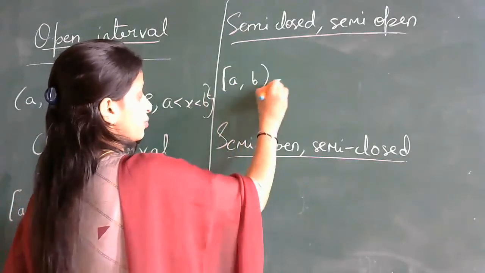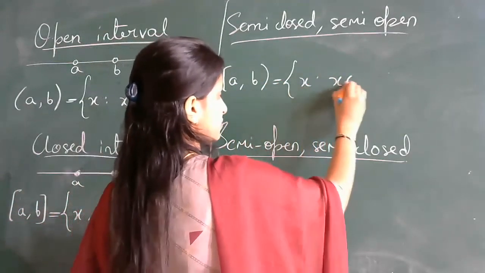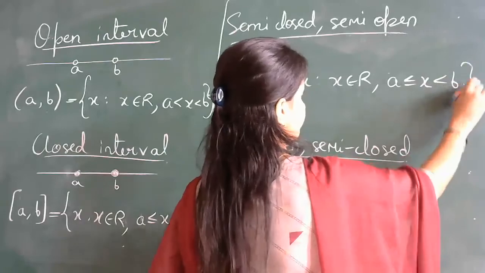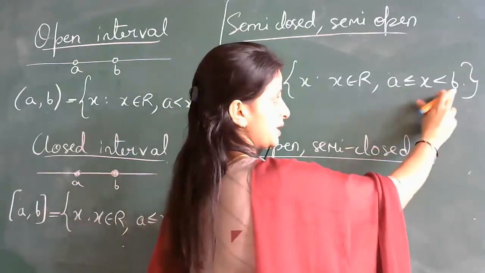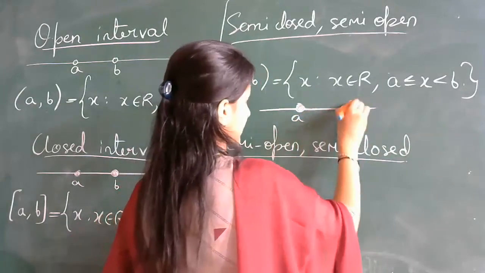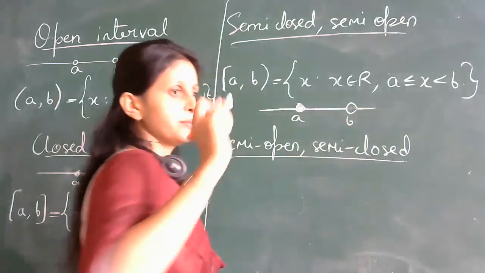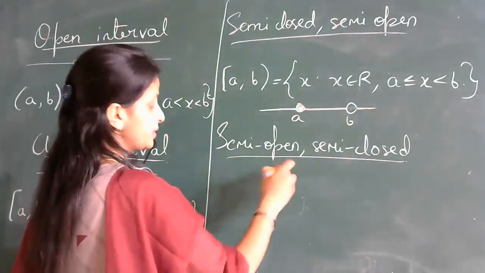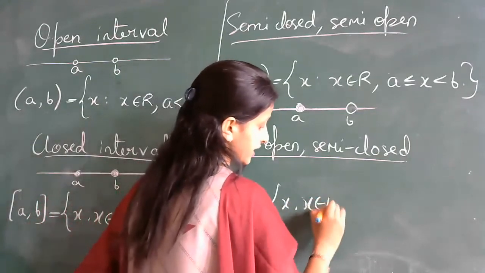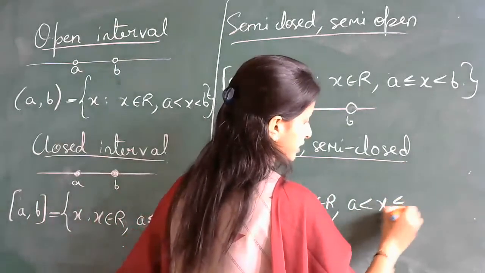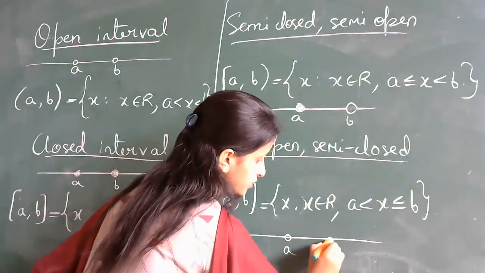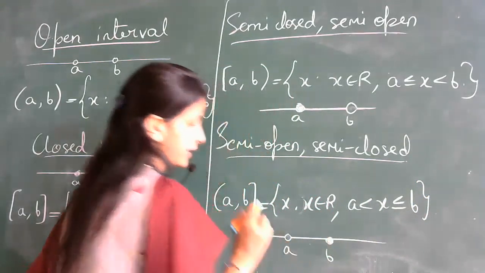Now semi-closed, semi-open means what? That is nothing but x such that x belongs to real numbers, a is less than or equal to x, less than b. See, a is included but b is excluded. You will not include b. Similarly, semi-open, semi-closed: x such that x is a real number. You will not include a, but you will include b. So here, this is a, this is b. You are including b, but you are excluding a.